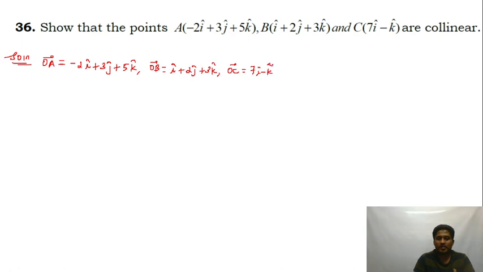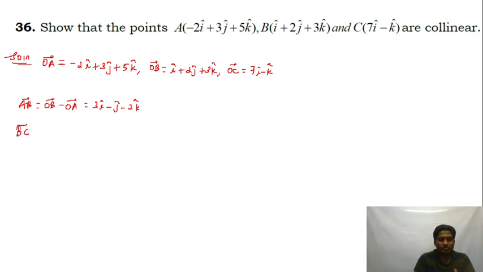So I'll do it directly guys. AB will be equal to position vector of B minus position vector of A. So if you subtract, you will get 3I minus J minus 2K. This is OB minus OA.